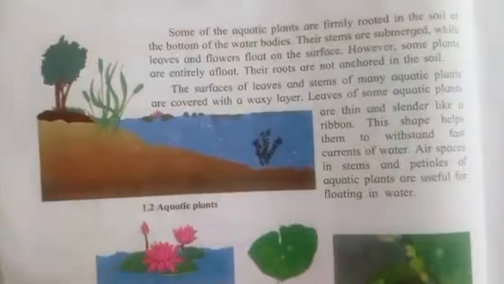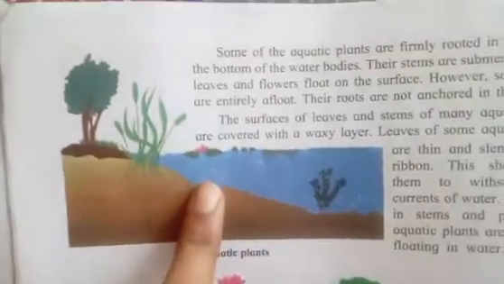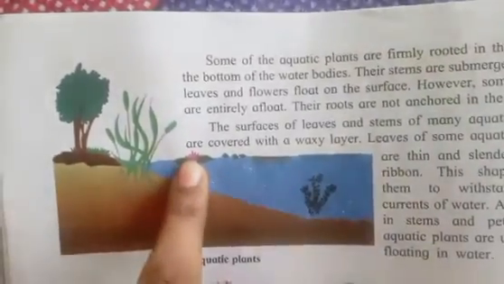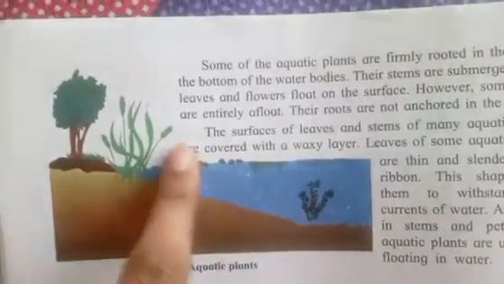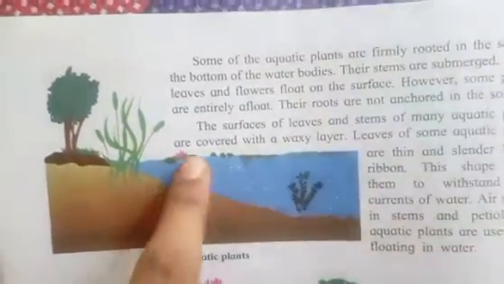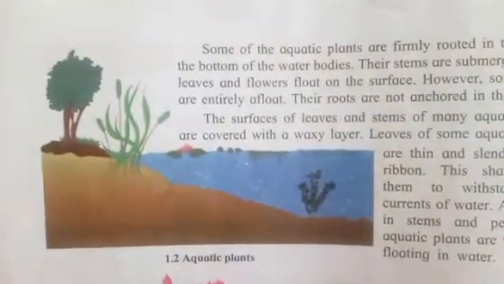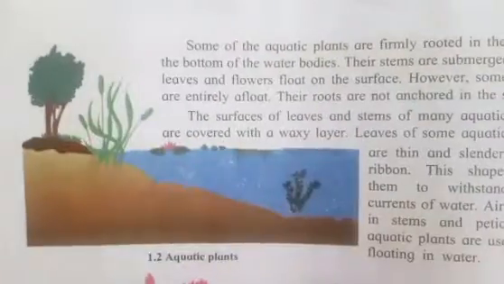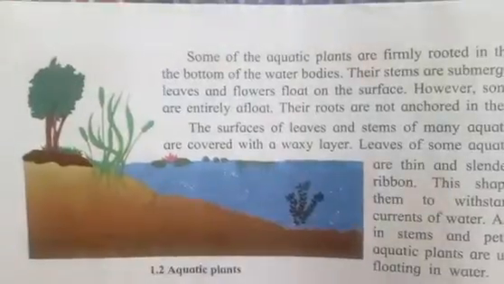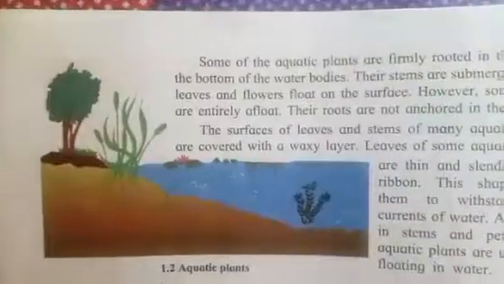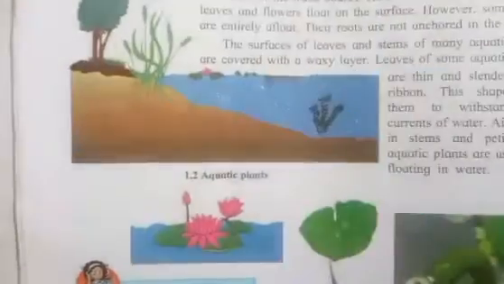whereas the roots and the stem of the flower lie inside the water, as you can see here in this picture. So the leaves and the flower are floating on the surface of the water, and the roots are inside the water. So what changes does this lotus flower require to survive in this condition of water? Why does it float on water?